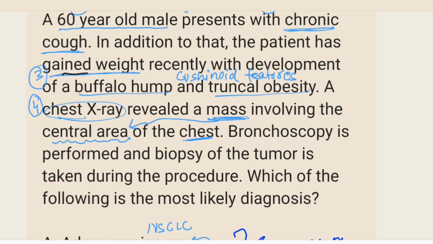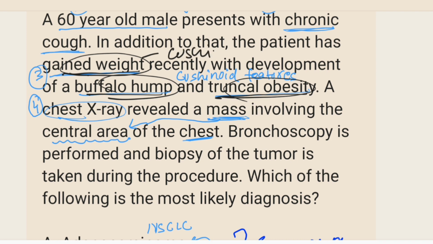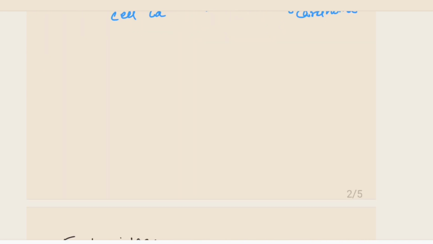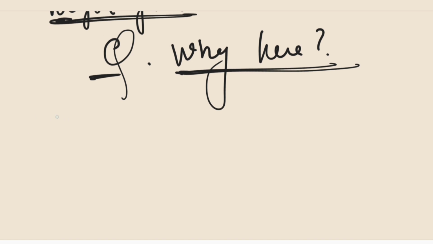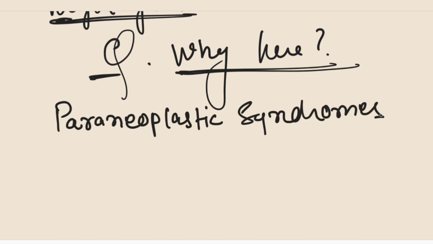This increase in fat in turn leads to weight gain in these patients. And that is why the patient in the question presents to us with weight gain, truncal obesity, and buffalo hump. So you can question yourself, why is it happening in case of lung cancer? Cushing syndrome is an effect of paraneoplastic syndromes caused by cancers.